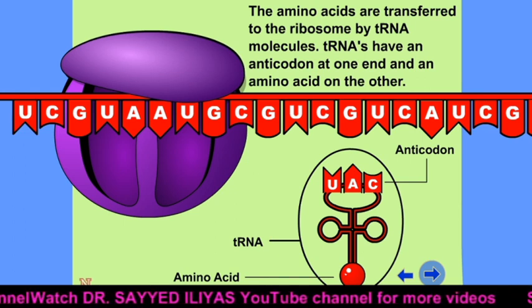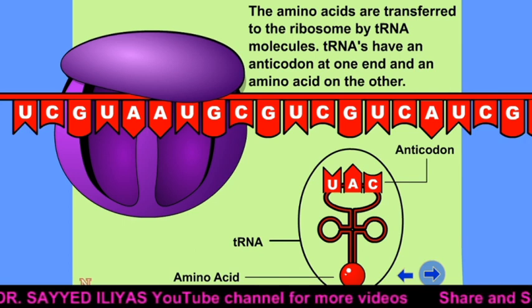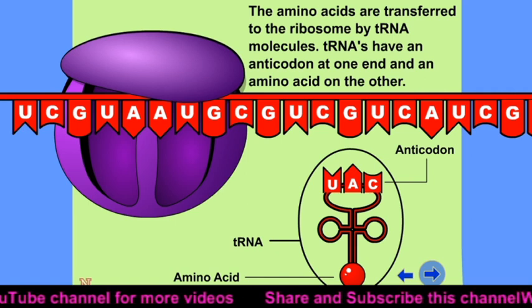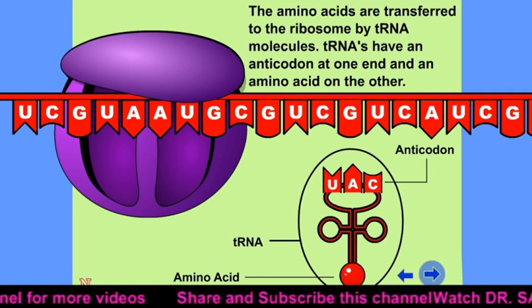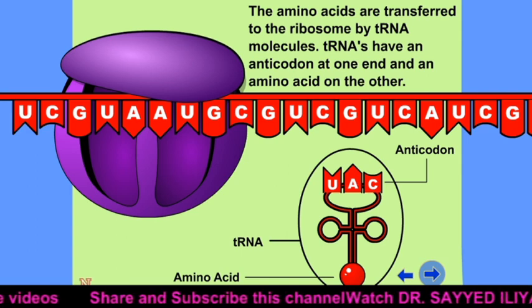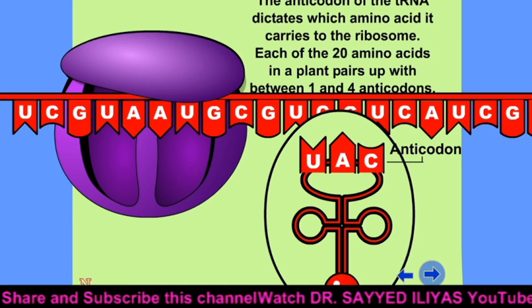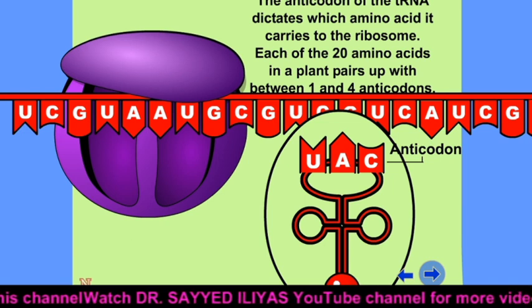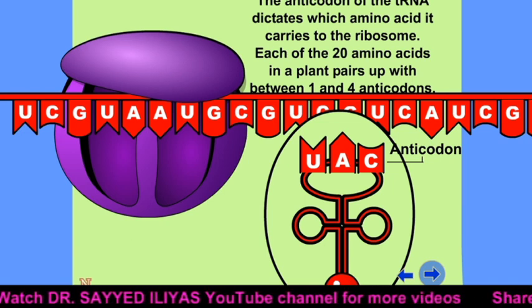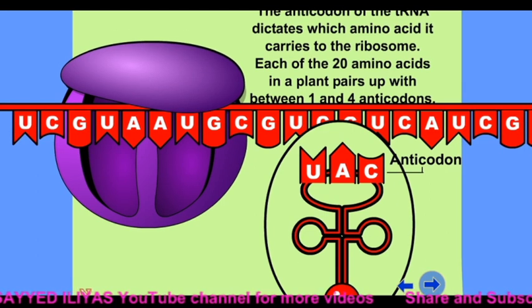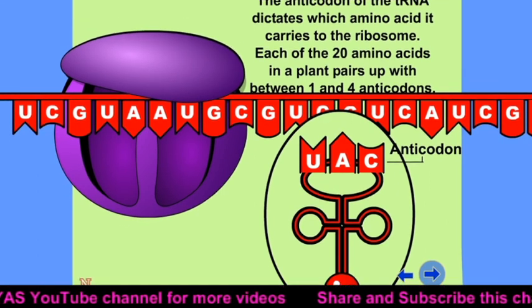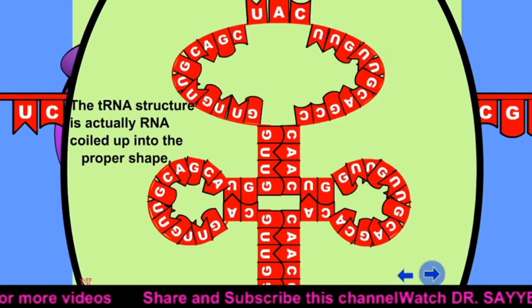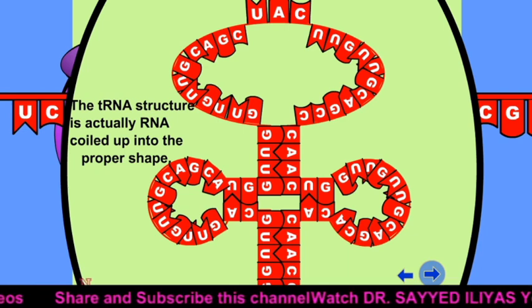On one side of the tRNA is the anticodon, and on the other side of the tRNA is the amino acid. This is the first amino acid brought by the tRNA as per the message available on the mRNA. This particular anticodon of the tRNA dictates which amino acid is carried to the ribosome. Each of the 20 amino acids pairs up with between 1 and 4 anticodons. Now see here, this is the structure of tRNA, which is actually RNA coiled up into the proper shape.